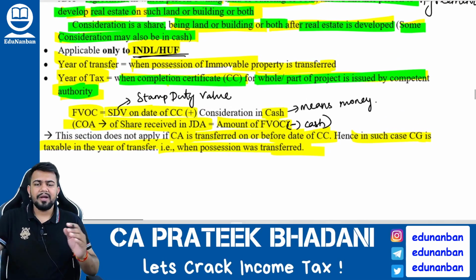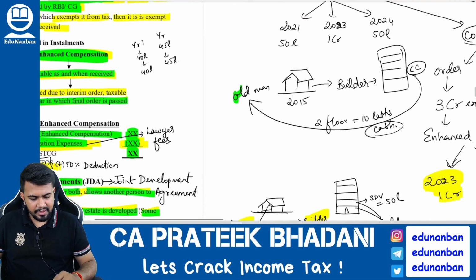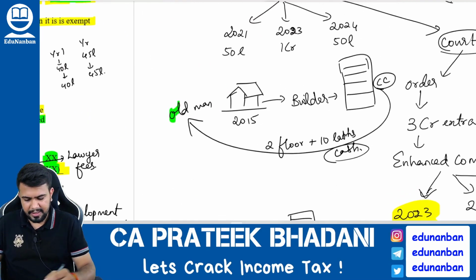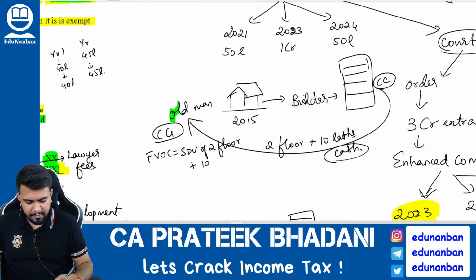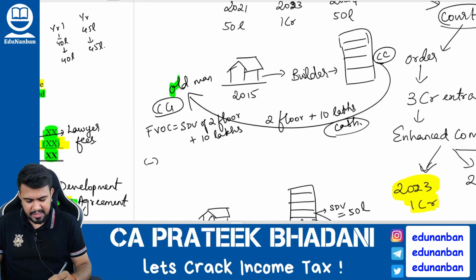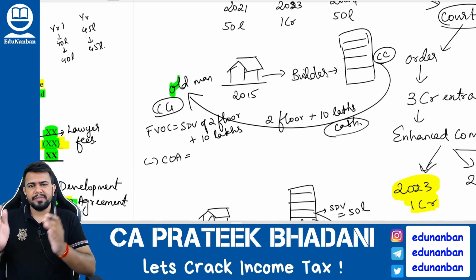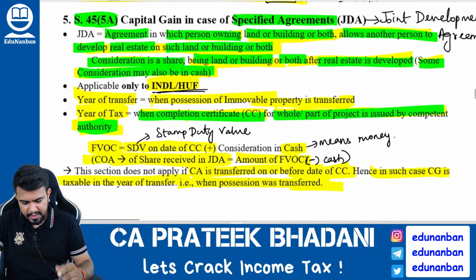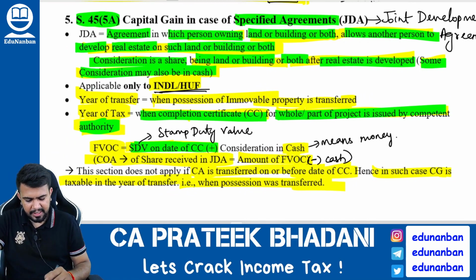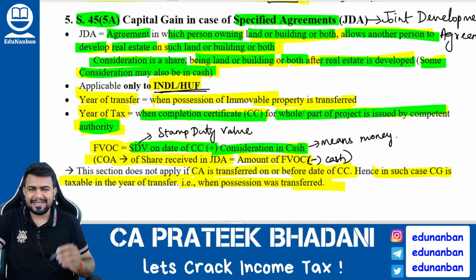Now, see here. What is the full value of consideration? See, this old man is giving his property to the builder, correct? For this property, he has to compute the capital gain. For this capital gain, the full value of consideration will be the stamp duty value of the 2 floors that he received, plus 10 lakh rupees cash that he received from the builder. Minus, he can reduce the transfer expense, and he can also reduce the cost of acquisition. What will be the cost of acquisition? The cost of acquisition will be the purchase price of this property. You get my point? So the full value of consideration will be the stamp duty value on the date of CC plus the consideration that is received in cash.